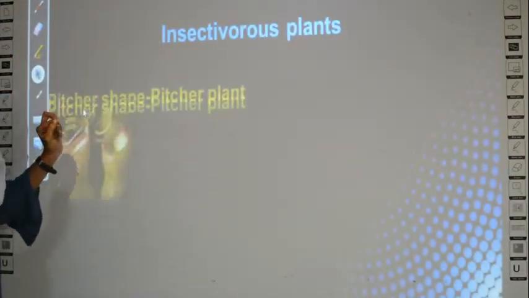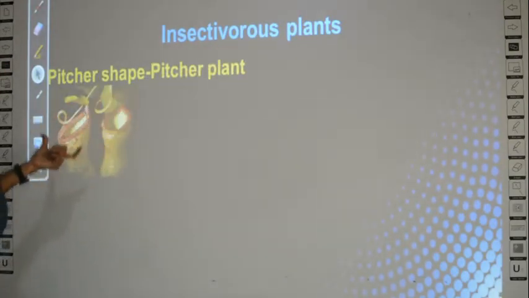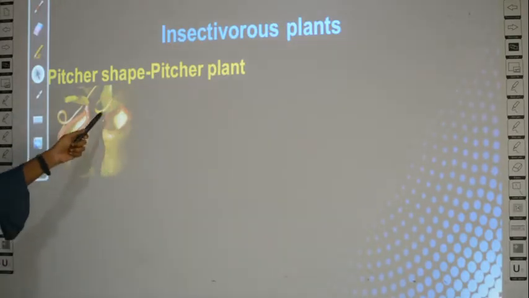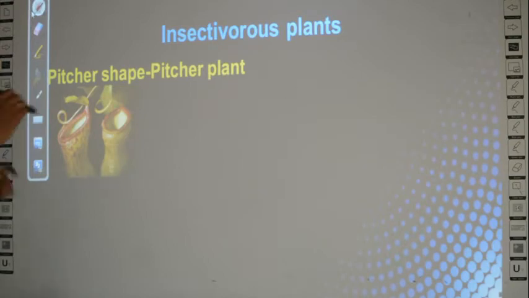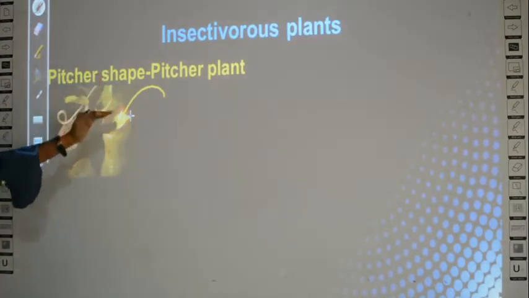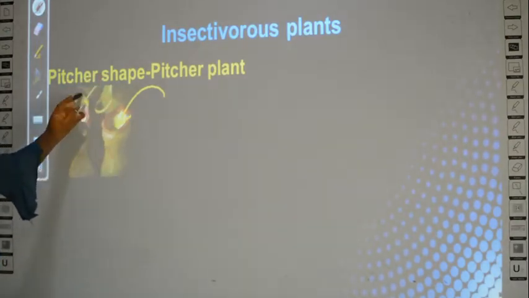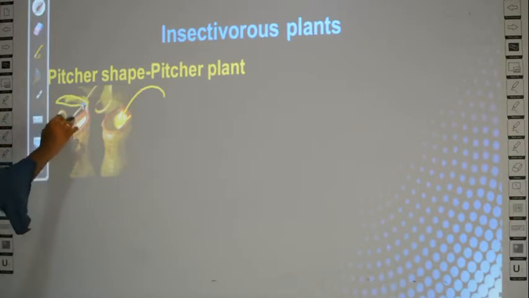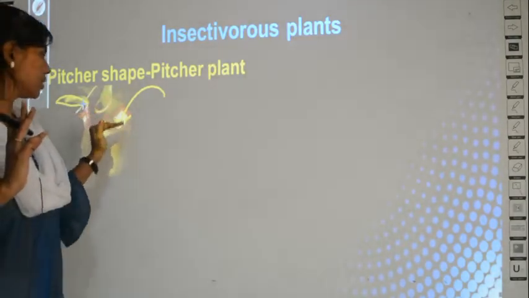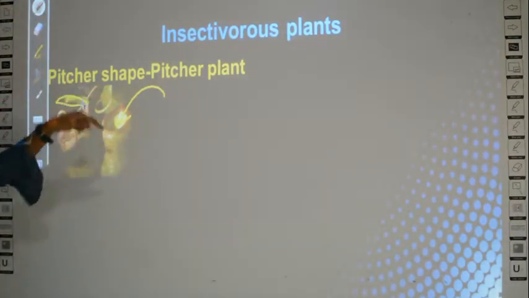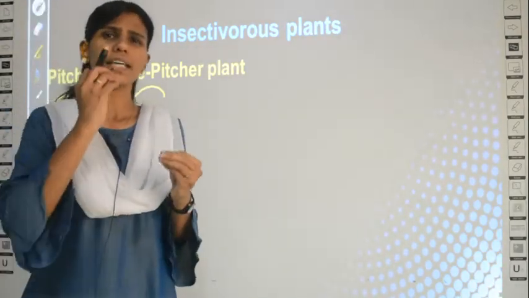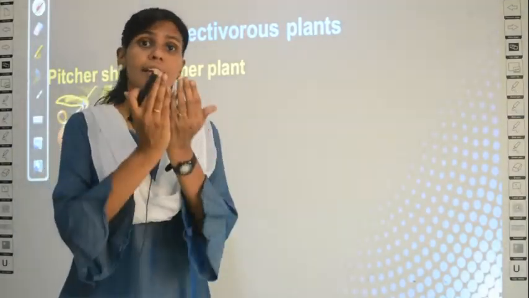There are 4 examples given in your text. The first example is pitcher plant. See, this is the pitcher plant. So what will happen? The insects will be trapped inside this. Okay, so when it is trapped, it will close. Actually, there is a leaf-like structure. Can you see here? Once the insect gets inside, this will close. Like the door, it will shut the opening. There is an opening here, no? It will close once the insect is trapped. Then the plants will have digestive enzymes that can digest the insects and get the nitrogen from the insects.